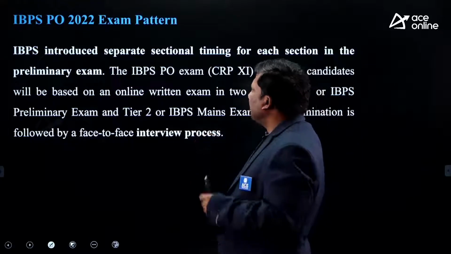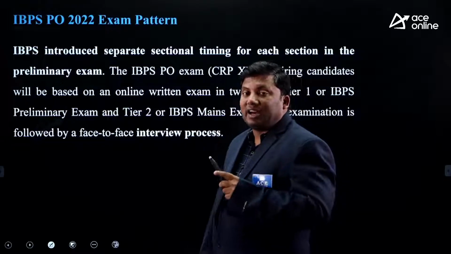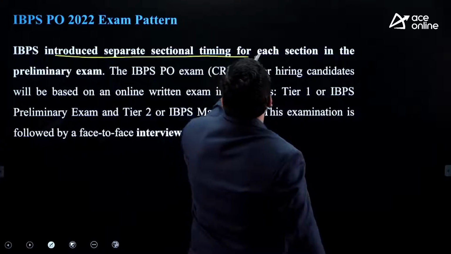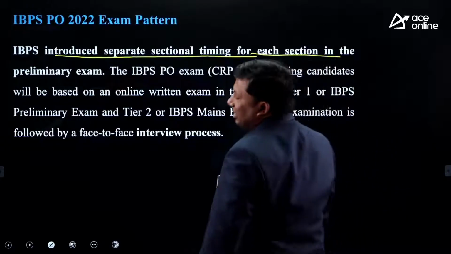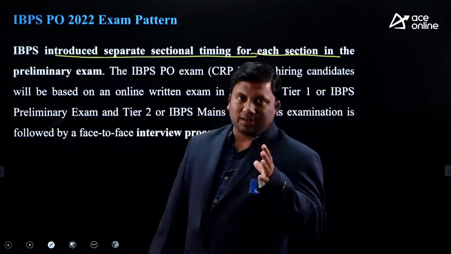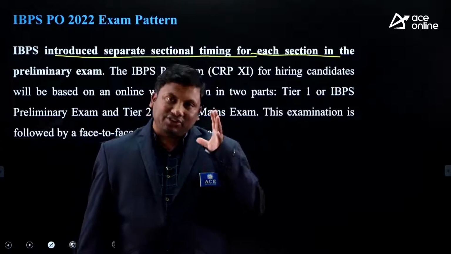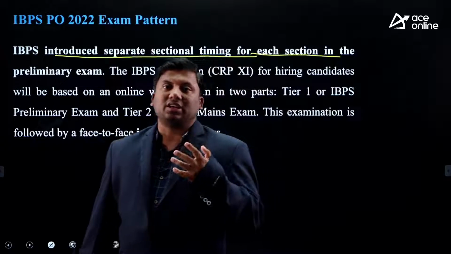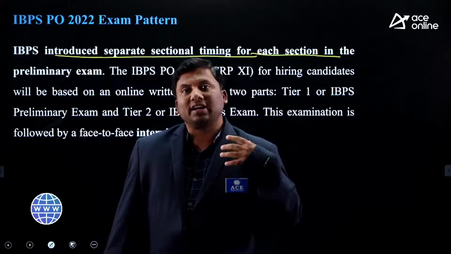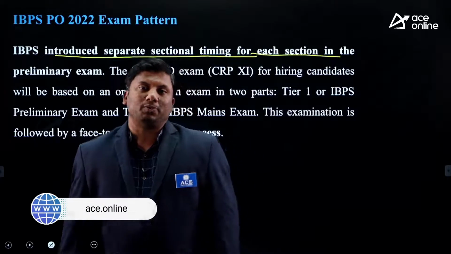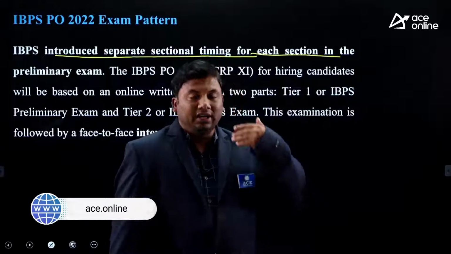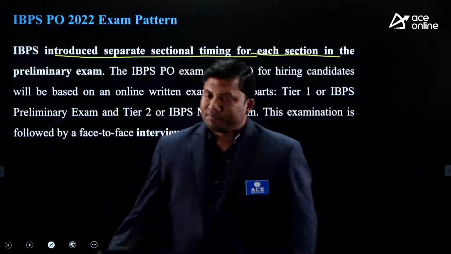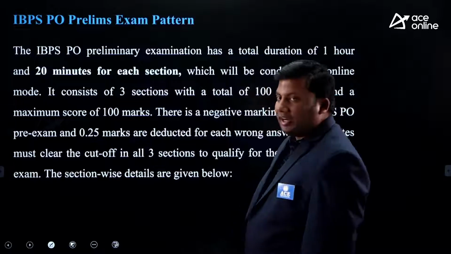This is a very important slide. I keep on repeating this point. IBPS has introduced separate sectional timing for each section in the preliminary examination. When you are writing the preliminary examination, there are 3 sections. I will discuss in detail how many questions will be there from which section, and which topics should be taken into consideration if you are preparing for the IBPS PO examination. What comes in verbal ability, what comes in the reasoning section, and what high-frequency topics come in the quant section, that we will also take into consideration.